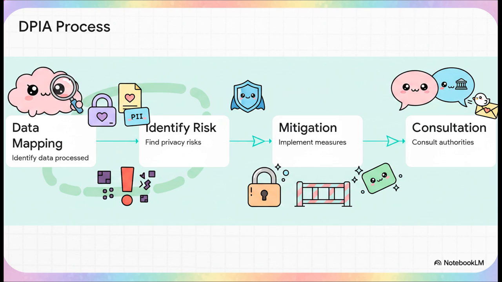Step 2 is risk identification. This is where you actively hunt for vulnerabilities, like unauthorized access or algorithmic bias. Step 3 is risk mitigation, where you implement measures, like encryption, to neutralize those specific threats you just found. And Step 4 is consultation. Sometimes, especially when you're dealing with high-risk AI, you actually need to consult directly with data protection authorities before you even think about hitting deploy.